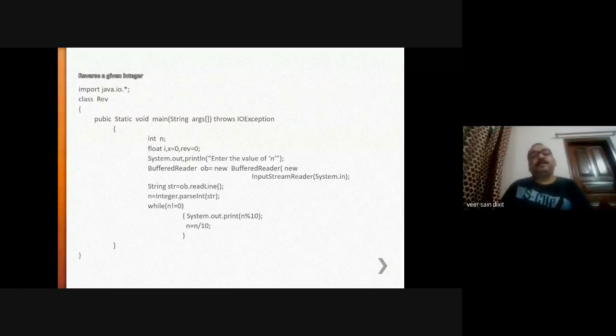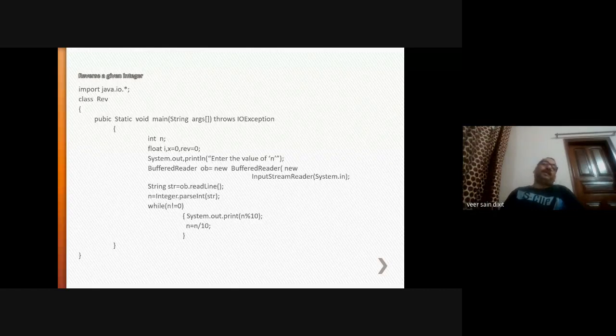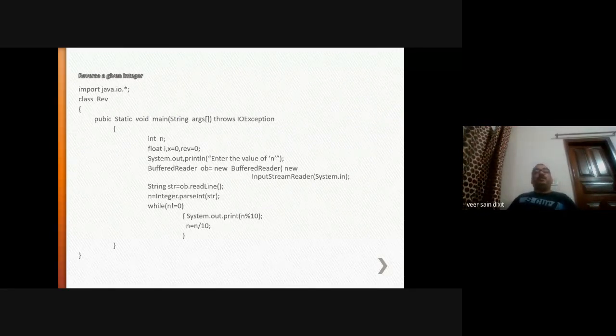Here, in this example, we are entering an integer value which consists of more than one digit. Whatever value you are entering, you have to print that value in reverse order. For example, if you have entered 1, 2, 3, it should print 3, 2, 1. This is the program. What should be the logic behind this?